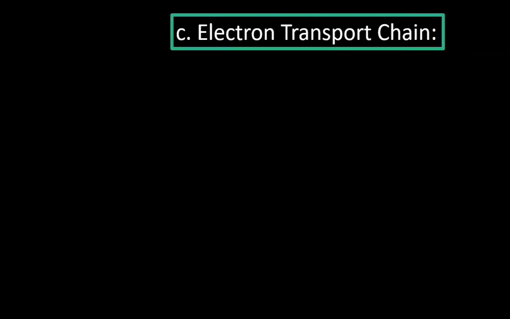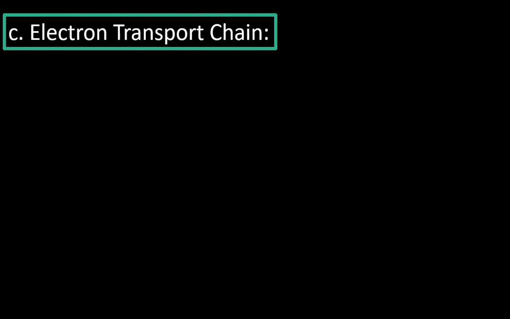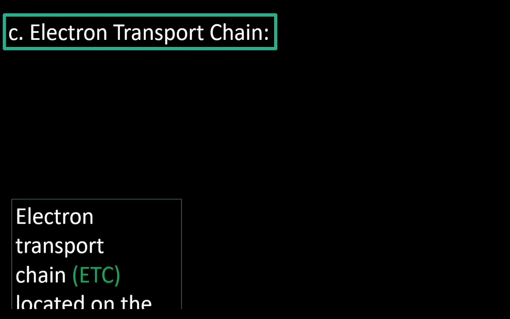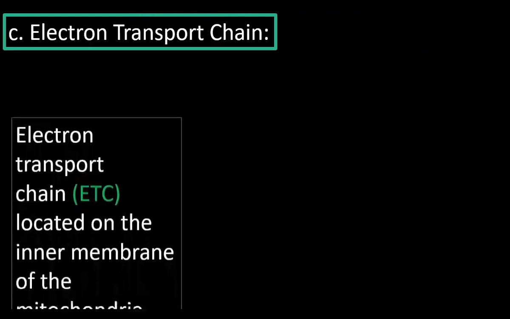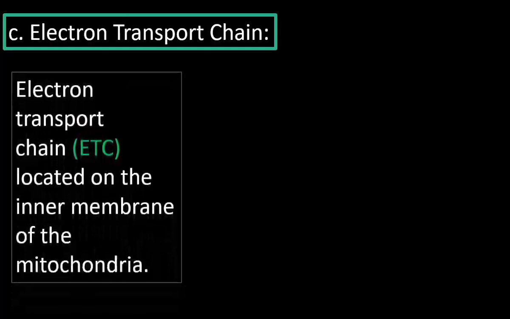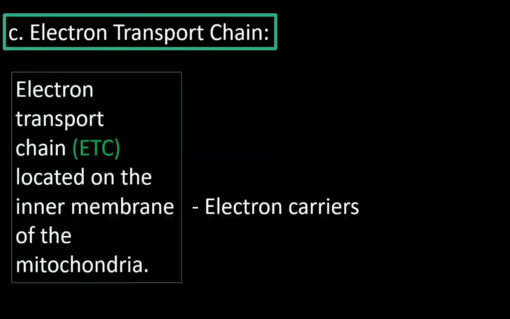Electron transport chain is the third stage of aerobic respiration. It takes place in the inner membrane of mitochondria. Electron carriers are continuously arranged on the inner membrane. These electron carriers carry electrons. During the transport of electrons, energy is produced in the form of ATP.